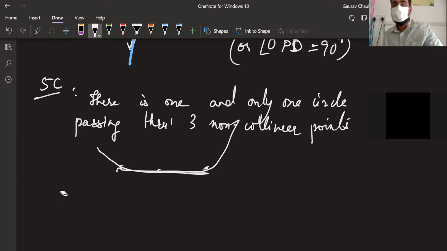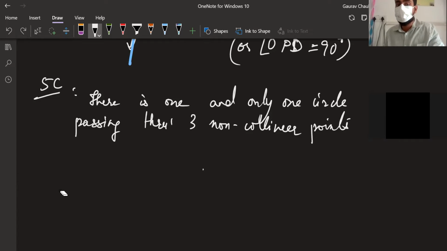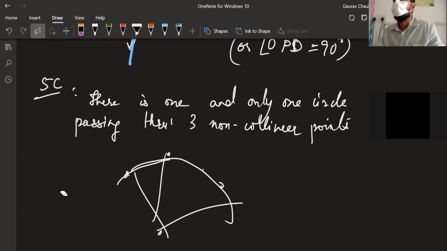Which means through 3 non-collinear points, so I have 3 points something like this, through these 3 there will be only one circle which will pass. I should make the circle properly. That circle will have only one point somewhere which has equal distance. We also did an activity where we found that circle.